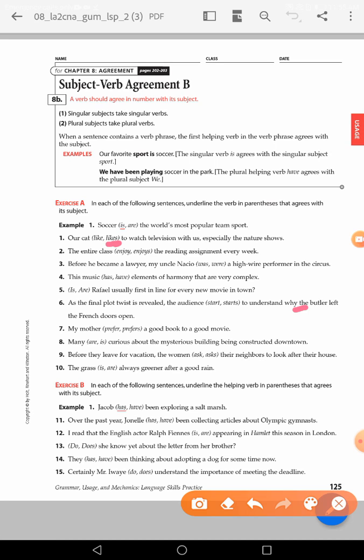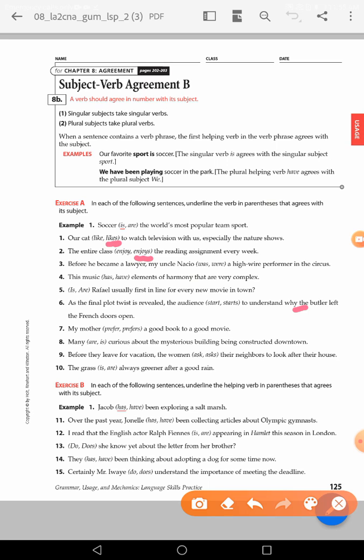Why likes, guys? Simply because we have a singular subject, cat, so the verb should take s. Second one, the entire class enjoy or enjoys reading. Class, by the way, is a collective noun, but since we talk about the class here as one unit, who do the same act, it's singular, that's why the class enjoys.